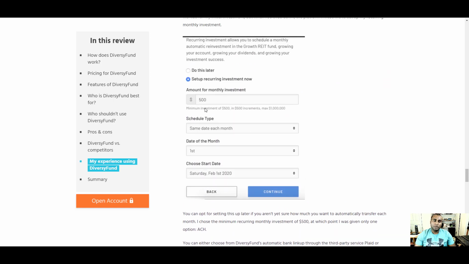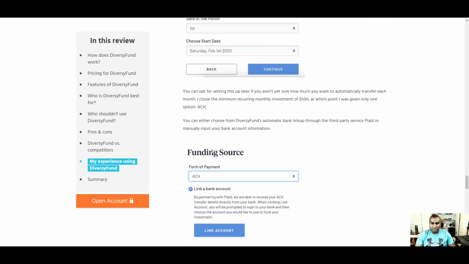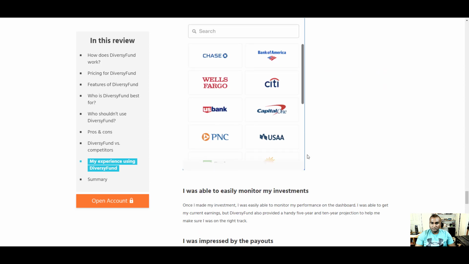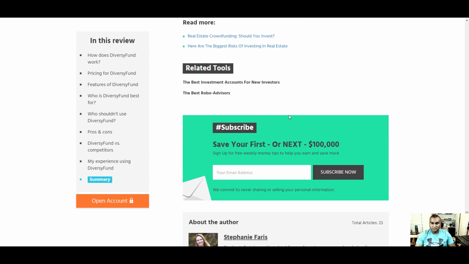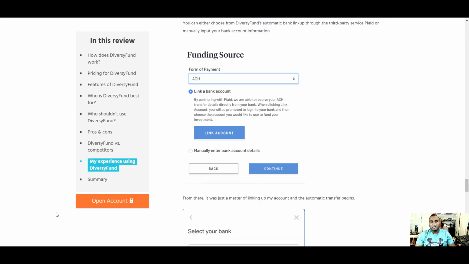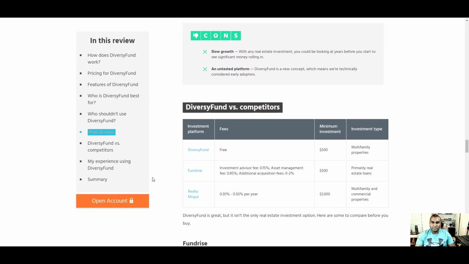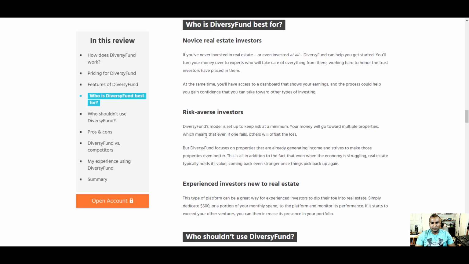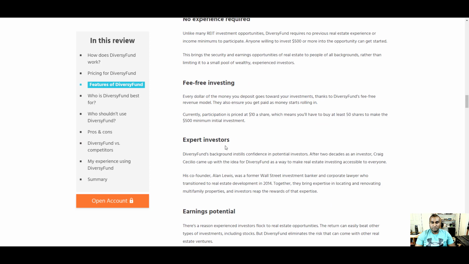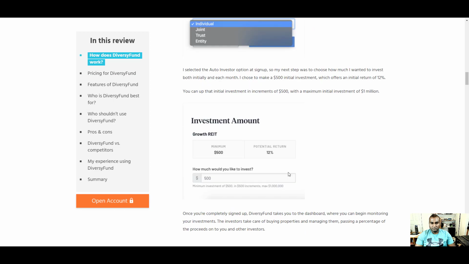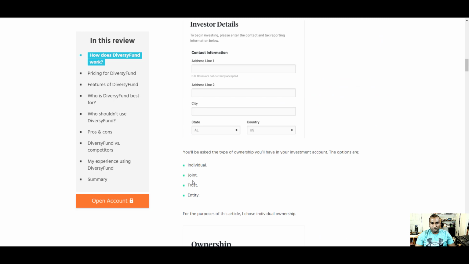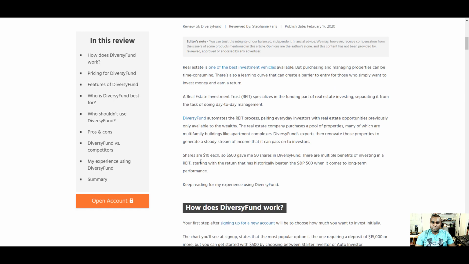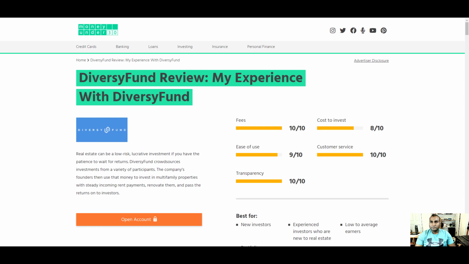Here's how their platform looks when you first want to sign in. You can just do that auto investment or funding by ACH, right? And you just connect your bank, and that was it. So let's go up. Let's see if there's anything else worth mentioning here. $500, 12% return. Account types: joint, trust, individual, entities. Okay.